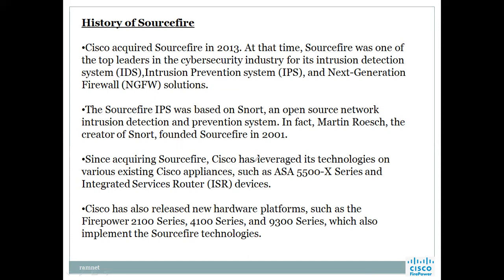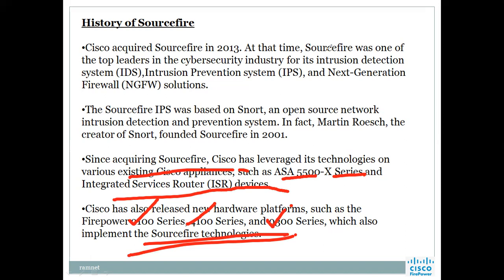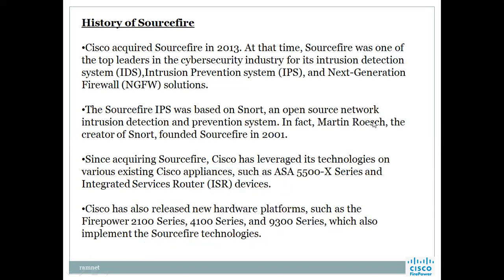Since acquiring SourceFire, Cisco has leveraged its technologies on various existing Cisco appliances, such as the 5500X series and ISR devices. Cisco also released new hardware platforms such as the Firepower 2100 series, 4100 series, and 9300 series, which also implement the SourceFire technologies. Just say it is SourceFire only. There is nothing changed. The only work Cisco did was to make the normal ASAs become FTD by upgrading the OS. They acquired SourceFire and took all of its source code.